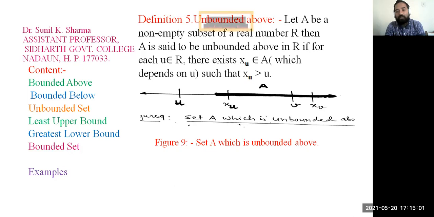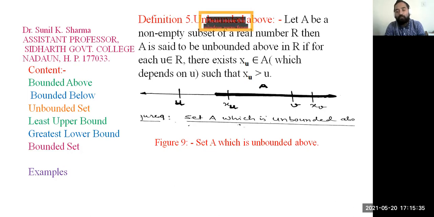Now let us take another element v. Corresponding to this v, we can find x_v. That element also belongs to set A. It means x_v is greater than v. So we can say v is not an upper bound of this non-empty set A. In a similar way, if we choose another number w, then corresponding to this w we can find another x_w.